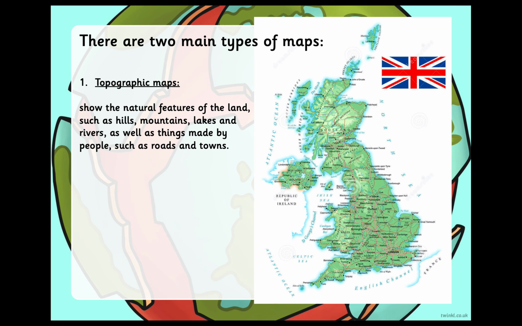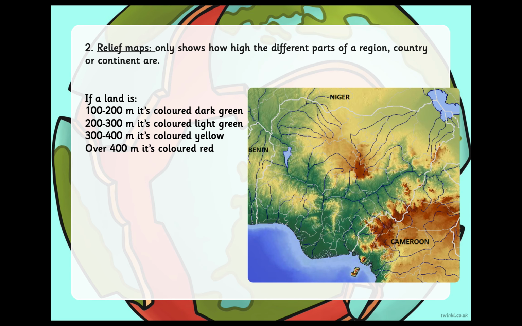In the topographic map, everything is shown, as you can see in this little map of the UK. All right, so we have the North Sea, we have the Atlantic, and there is the English Channel. And this is France. So everything you see, even the roads, are shown, right? This is one of the definitions that you need to have, as in the flashcards. So I need you to make a note of it and save it for later.